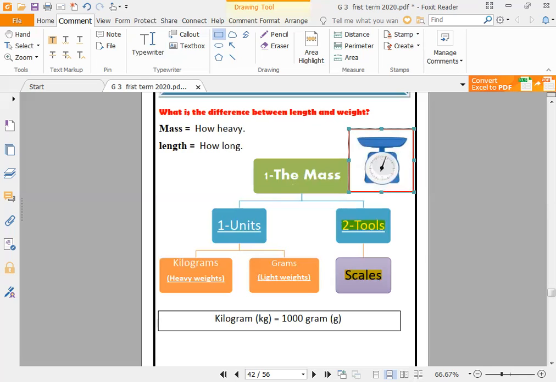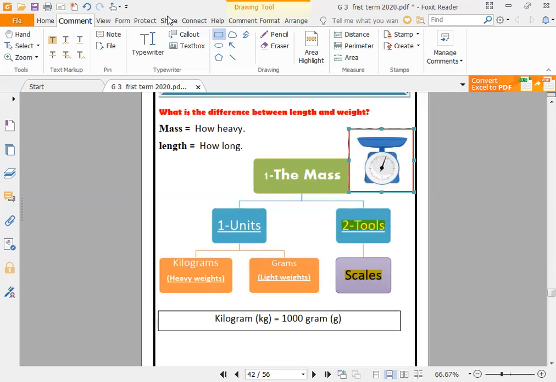Okay? So the kilogram equals how many grams? It equals 1000 gram. So which is bigger, kilogram or gram? Kilogram, because 1 kilogram equals 1000 gram. 1000, very big. Okay? So let's revise again.